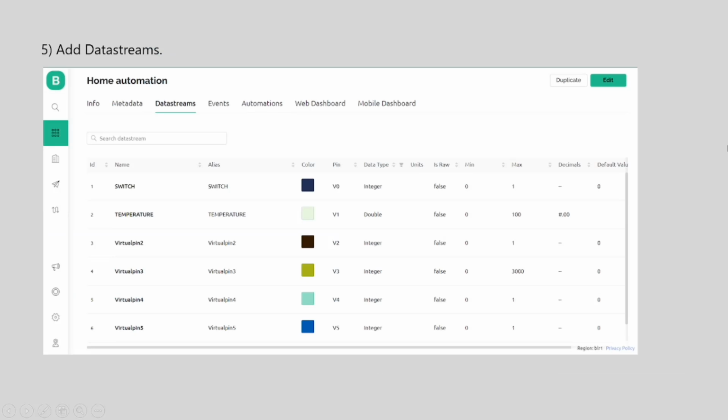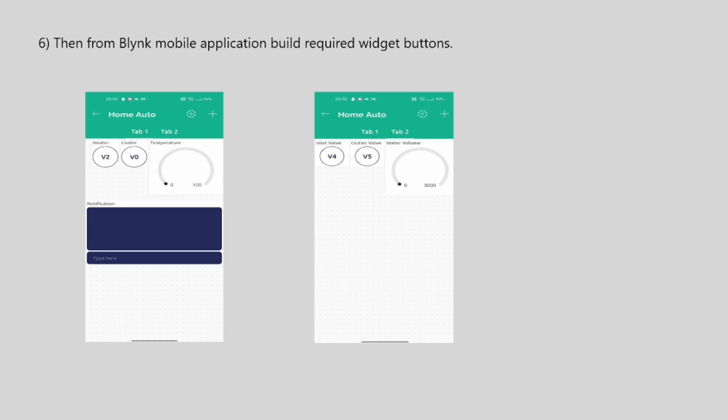part. And then we add data streams. These data streams are virtual pins. We give each of them a name and a virtual pin number. Then, from the Blink mobile application, we build the required widget buttons.